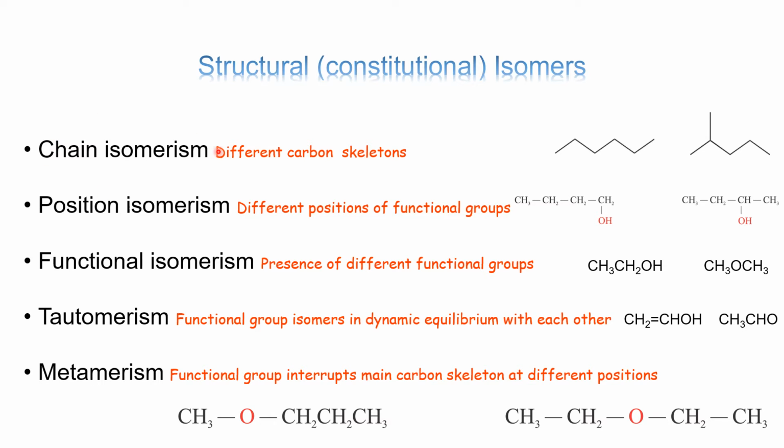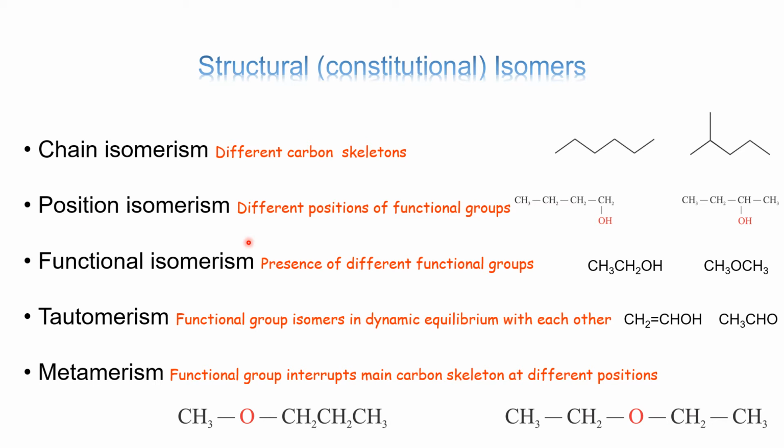So chain isomerism is seen when compound containing same molecular formula bears different carbon skeleton, majorly with respect to the branching, like isopropyl, tertiary butyl groups. So branching is different. Here you can see it is a six-membered carbon skeleton, so it is hexane, but it can present as a plain hexane, or one methyl group can present as a branch, so it will become 2-methylpentane. That is called as chain isomerism.